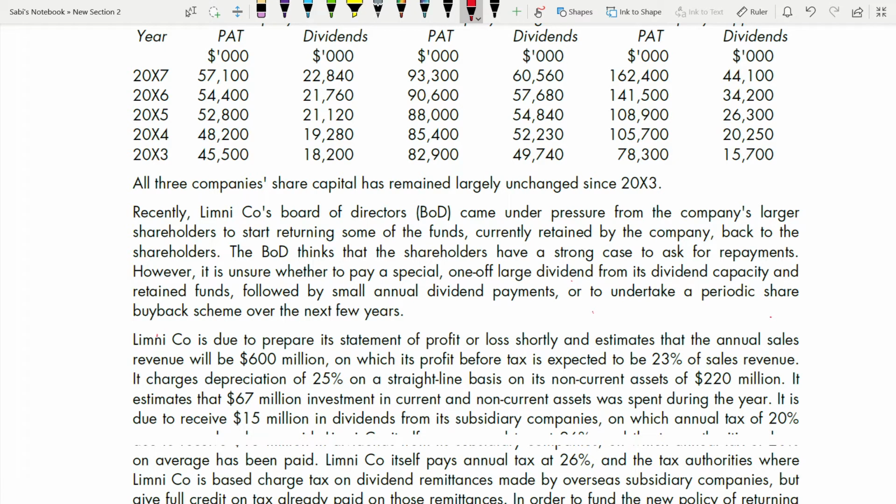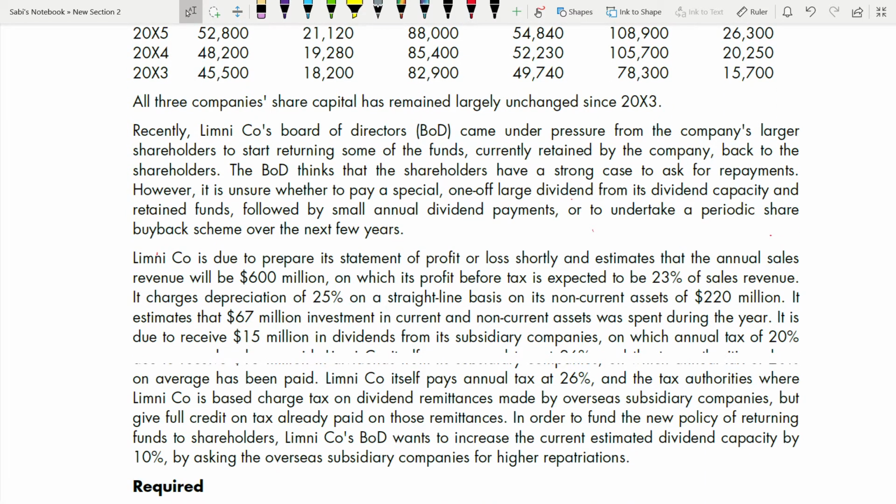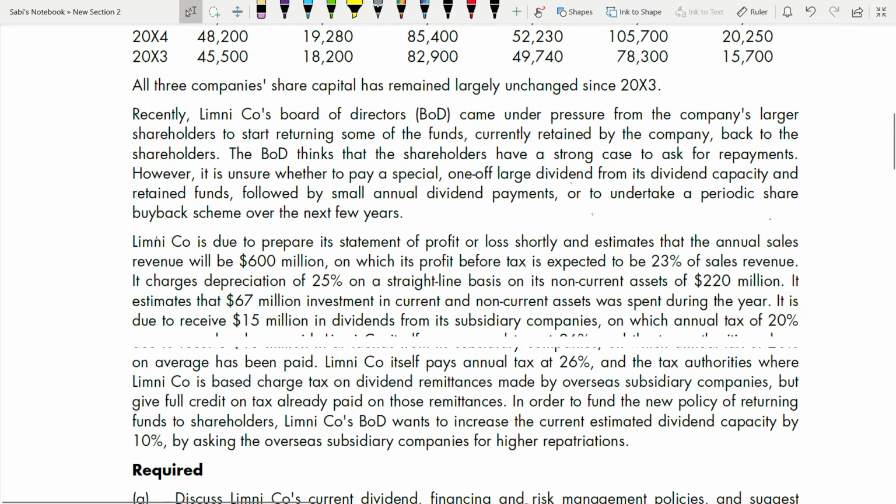So now, what's happening here is the board of directors are confused whether to go for a share buyback, whether to pay one large dividend, or whether to pay small annual dividend payments. They are confused whether it's dividend or share buyback. So there are two scenarios here, not three. One is a large dividend from its dividend capacity, followed by small annual dividend payments. That is one scenario. The other one is share buyback. So out of these two, which one? They're confused.